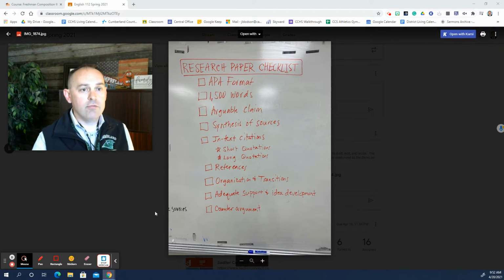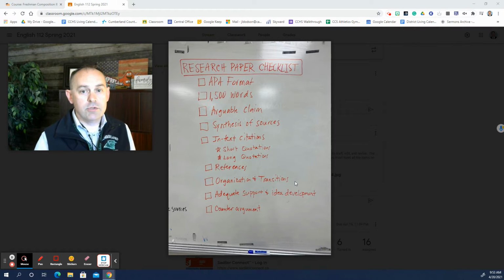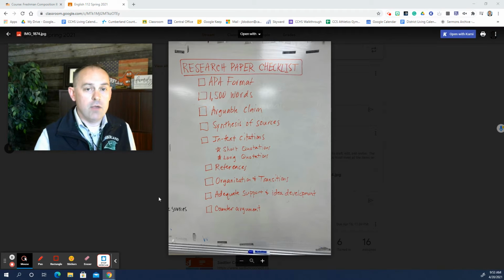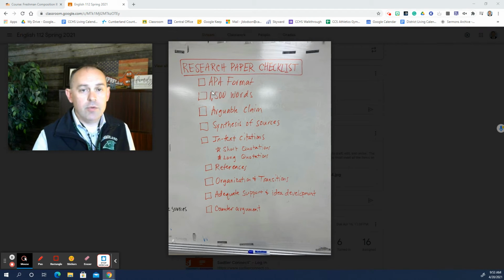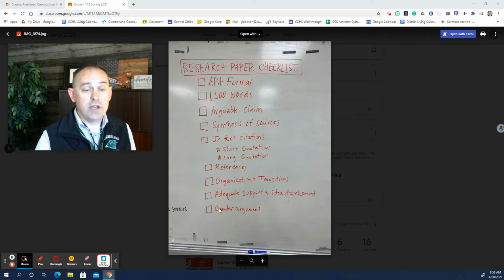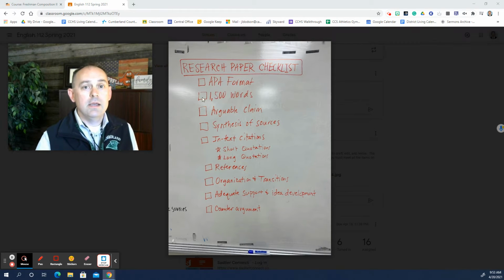So based on what I have read, I've made this checklist on my board in my in-person class today, and I just want to go over that with you. Obviously, every paper we've written in English 112 is in APA format. So in order to have an A quality paper, and this checklist is for if you want an A, you're going to use APA format and it's going to be done correctly. If you don't know how to do that, the place to go is Purdue Online Writing Lab. So Google Purdue OWL APA formatting. When it comes to formatting for in-text citations, for long quotations, that's where you're going to find it.